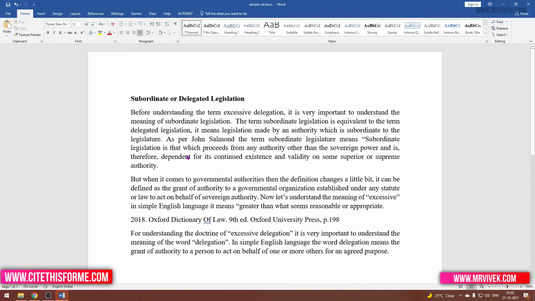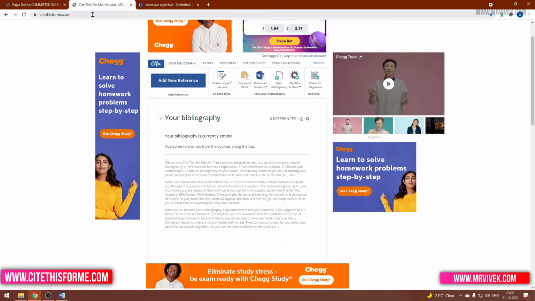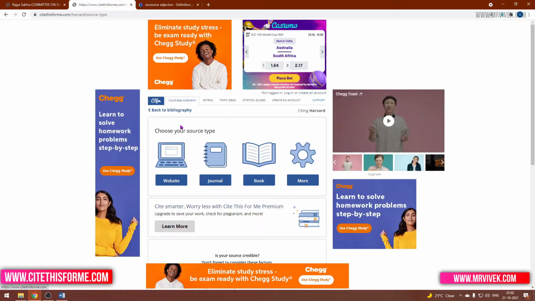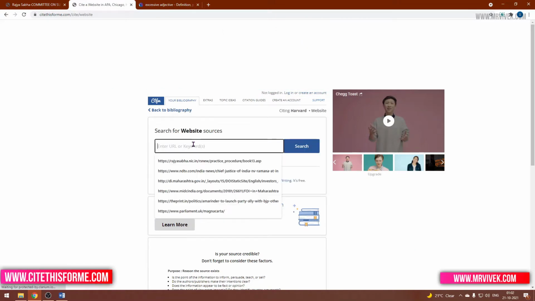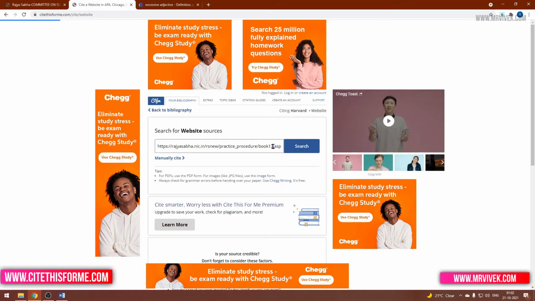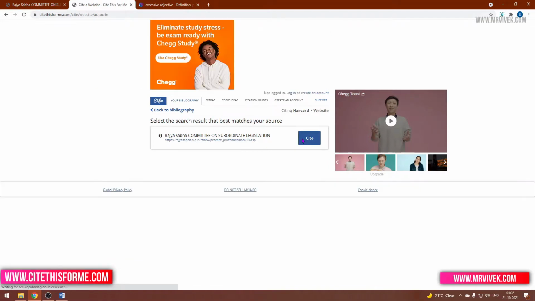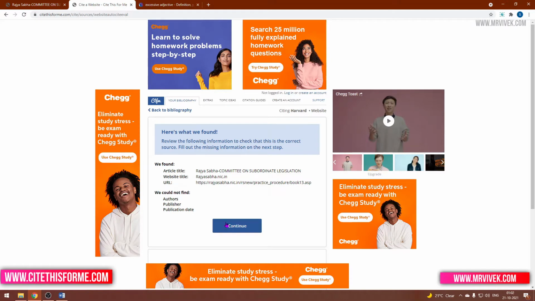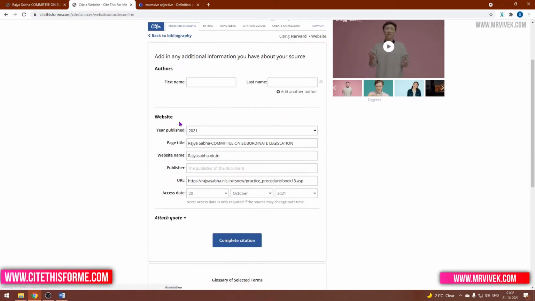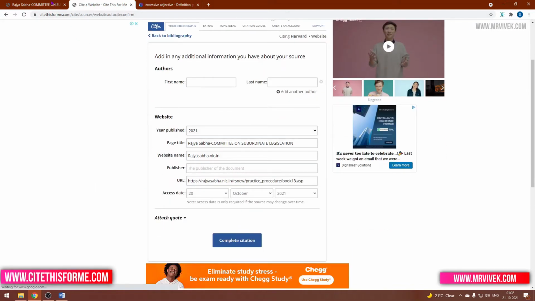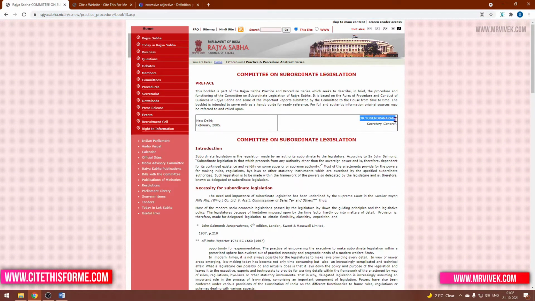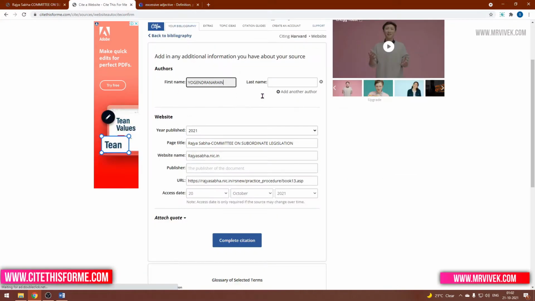So all you have to do is open this website, citethisforme.com, then copy the link from where you collected your data, paste your link here, and click on search. If automatic data is available, it will take everything from the web page, but here only the title and website URL are available. So continue and then you can cite it manually. First we need to search for the author. This guy here is the author. He has written this article, so we copy his name and paste it here as first name.